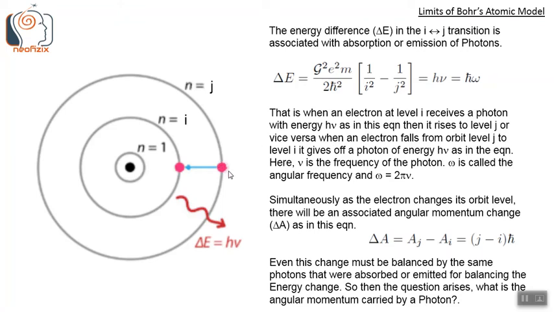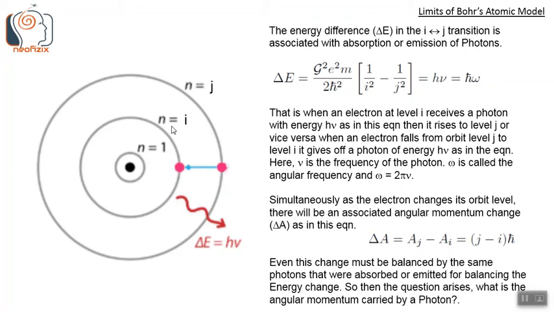When an electron falls from the higher orbit j to lower orbit i, it gives off a photon of energy h nu, as in this equation. Here nu is the frequency of the photon and omega is called the angular frequency, and omega is 2 pi nu.